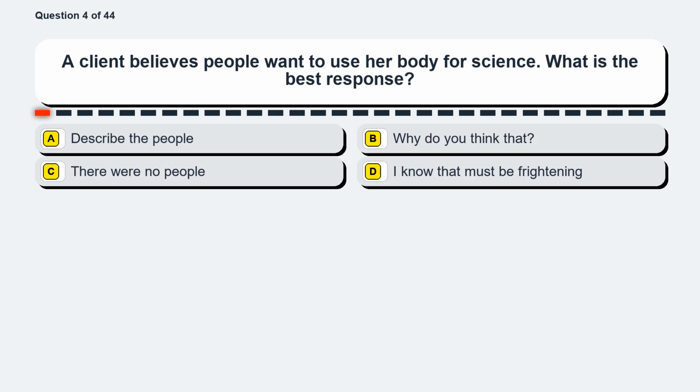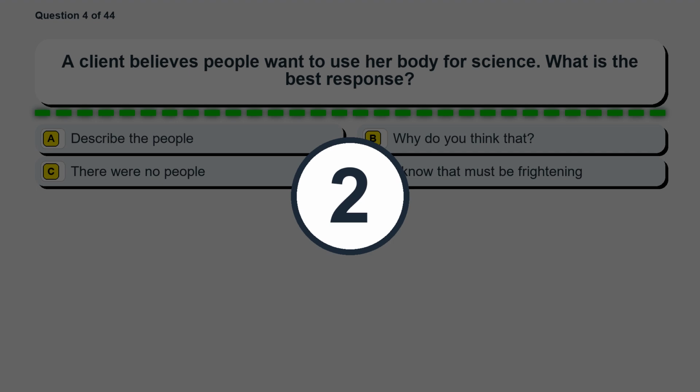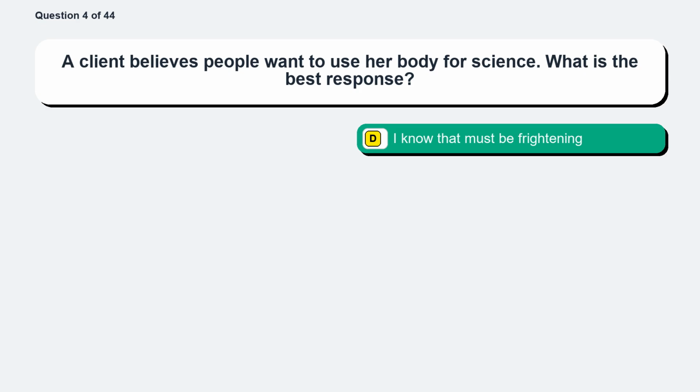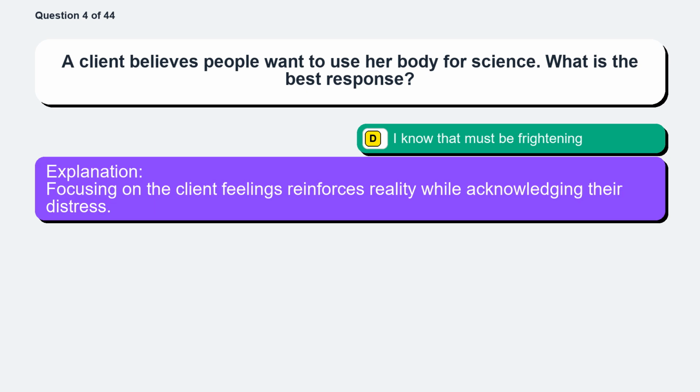Question 4. A client believes people want to use her body for science. What is the best response? Option A, describe the people. Option B, why do you think that? Option C, there were no people. Option D, I know that must be frightening. The correct answer is option D, I know that must be frightening. Focusing on the client's feelings reinforces reality while acknowledging their distress.